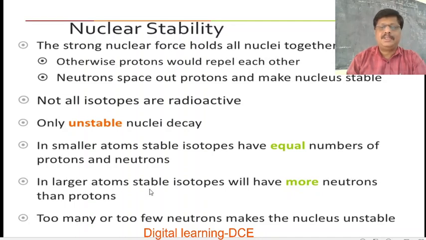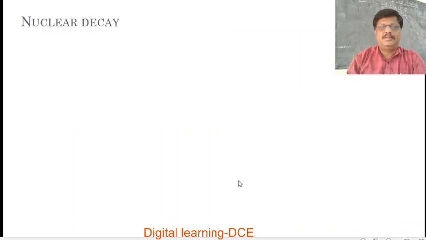Hence, the neutron to proton ratio, that is the N-Z ratio, goes on increasing. Too many or too few neutrons make the nucleus unstable because of the presence of a large number of protons and neutrons.